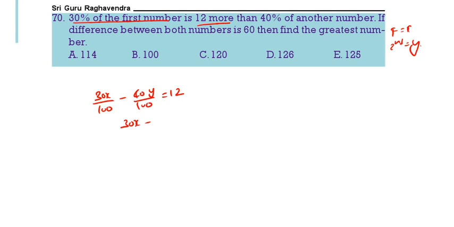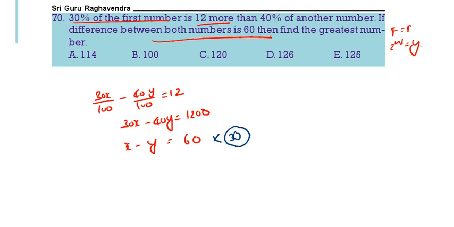Therefore 30x minus 40y is equal to 1200, and the difference of both numbers is 60. x minus y is 60. Now you multiply this one with 30, then it becomes 30x minus 30y is equal to 1800.